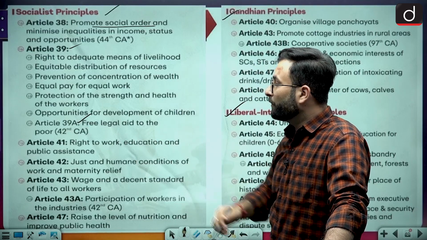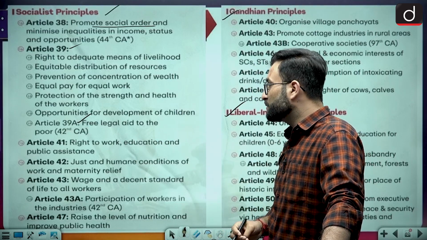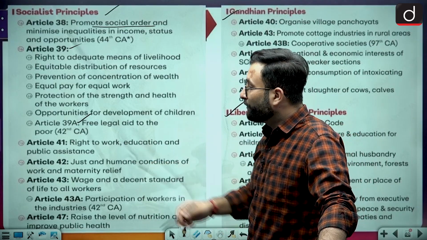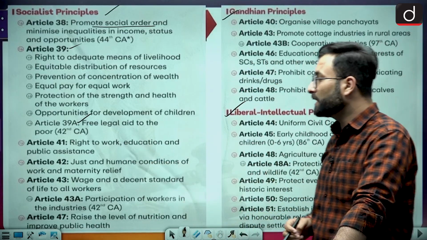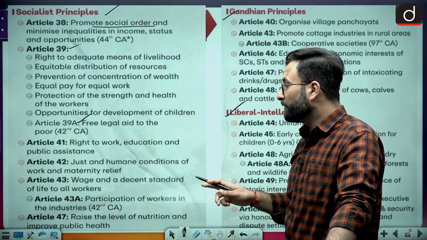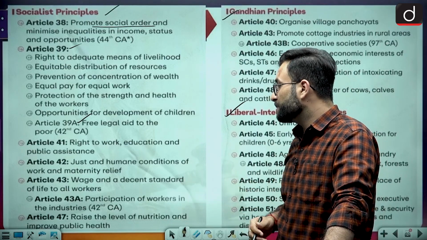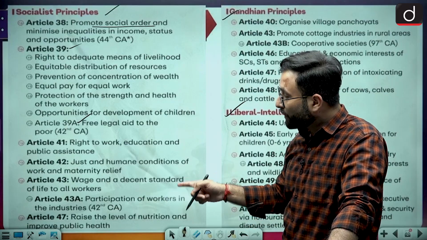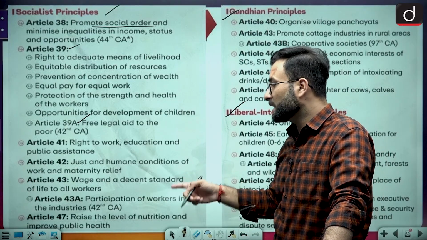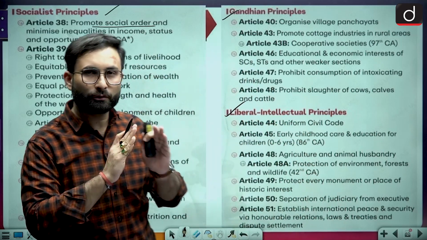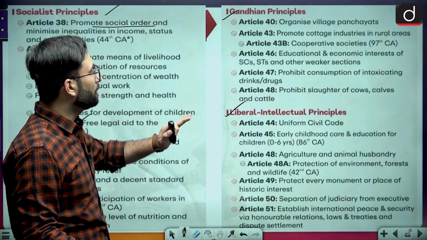Coming to the next one, Article 41 talks about the right to work, education and public assistance. Then Article 42, just and humane conditions of work. Then Article 43, wages and a decent standard of living for all workers. Article 43A is about participation of workers in industry. Then Article 47 is about raising the level of nutrition and public health. This is something you have to read and memorize. There is nothing you can do about it.